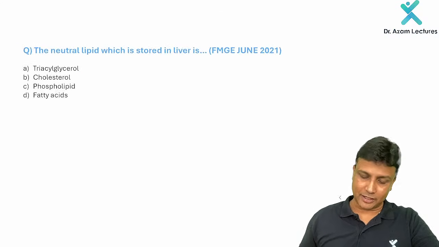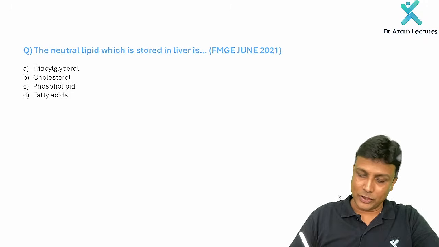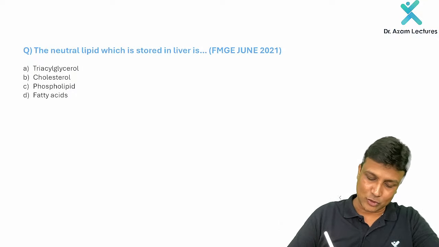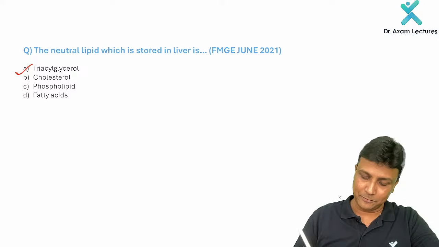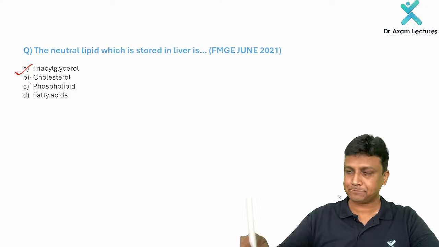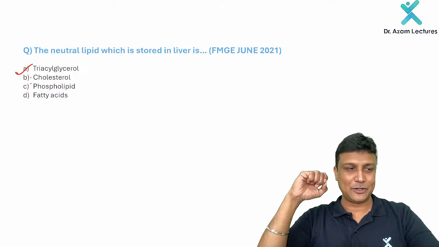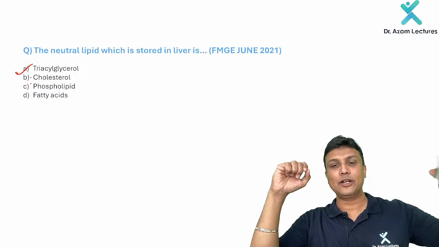Now welcome back here, my dear doctors. The neutral lipid which is stored in the liver will be the triacylglycerol. This is a neutral lipid. Cholesterol, phospholipid, yes, they are not the neutral lipids over there, guys. Fine. Are you clear?